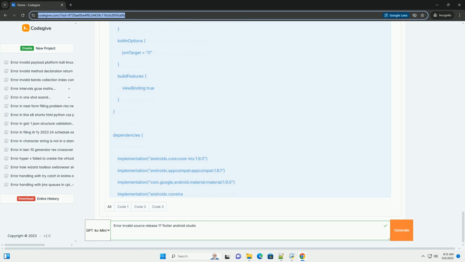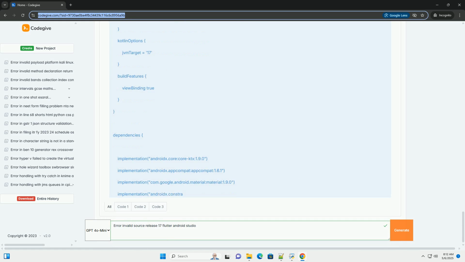Environment variables. Check your system environment variables, especially JAVA_HOME and PATH. These variables can influence which Java version is used by your system. Sometimes, if your JAVA_HOME is pointing to an incorrect JDK, the build can fail even if your project is configured correctly within Android Studio. 2. Resolution strategies.